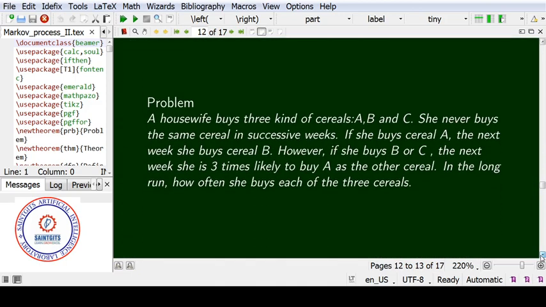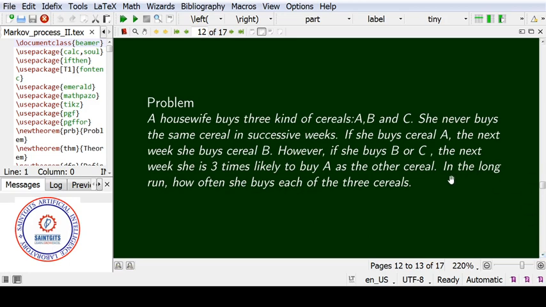So one more problem. A housewife buys 3 kinds of cereals, A, B and C. She never buys the same cereal in successive weeks. If she buys cereal A, the next week she buys cereal B. However, if she buys B or C in the current week, the next week she is 3 times as likely to buy A as the other cereal. In the long run, how often does she buy each of the 3 cereals?